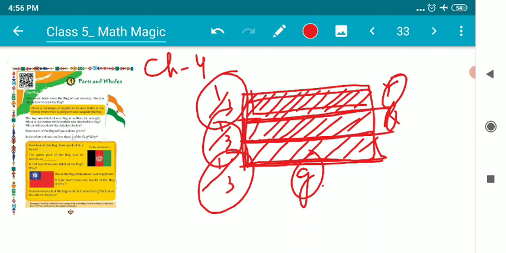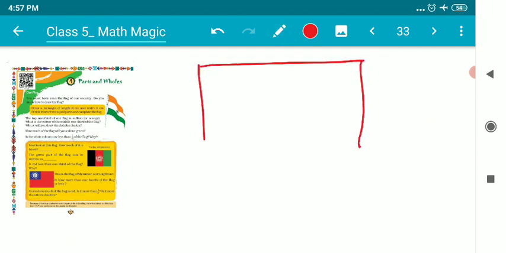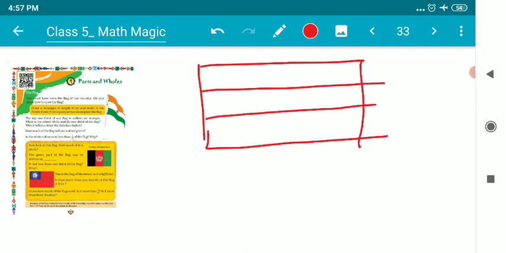Now they are asking us to draw one figure. Suppose we have drawn an Indian flag. It will be quite helpful to you to understand. We know it's a tricolored flag. There are many tricolored flags in the world, and our Indian flag is one of them. As we all know, there are 3 different colors.